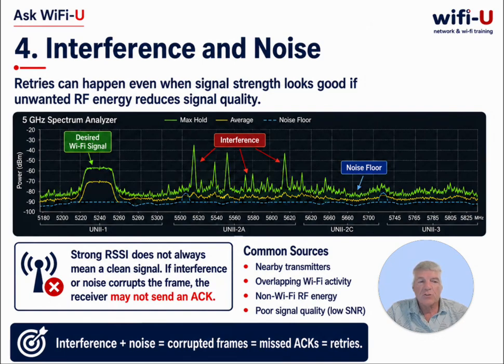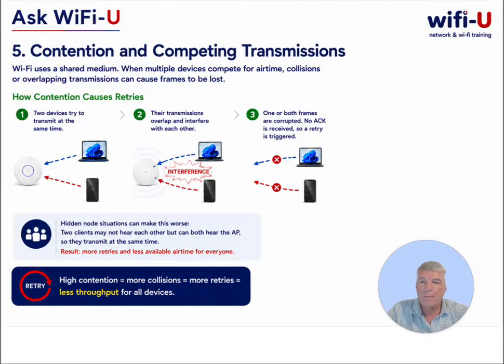If interference or noise makes it difficult for the receiver to distinguish the desired signal, the frame may become corrupted, and once again, if the frame can't be decoded correctly, it's not going to send an ACK. This is why strong RSSI in and of itself does not mean you have a good, clean RF environment.